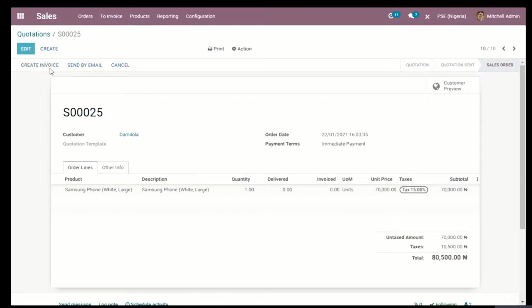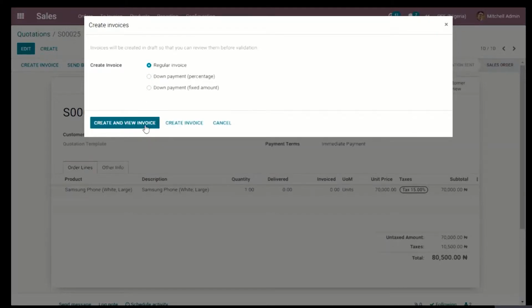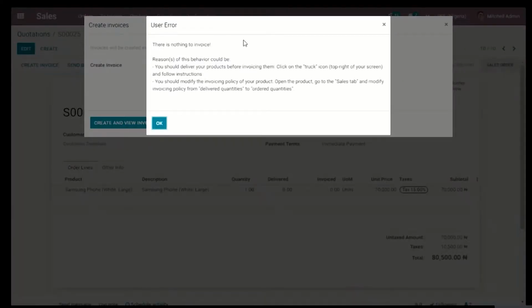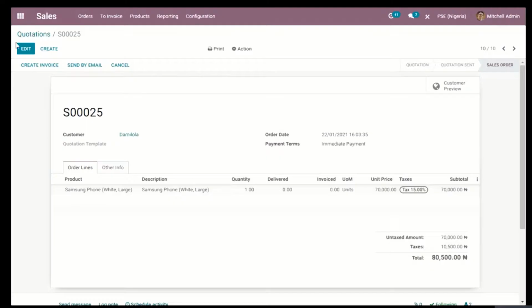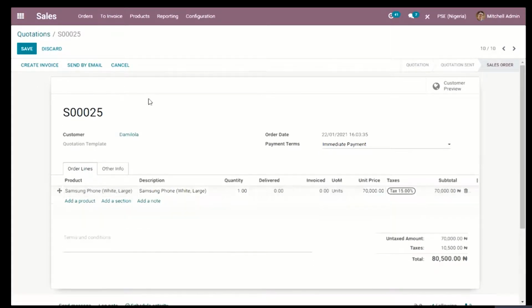If I go to create an invoice, Odoo will ask me how I want to create it. Should I create a regular invoice, or a down payment, or a fixed amount of down payment? I could just decide to create a regular invoice and create and view the invoice. But Odoo will give me a warning saying that I have not included the quantity that I have delivered. So I can go on and edit my quotation.